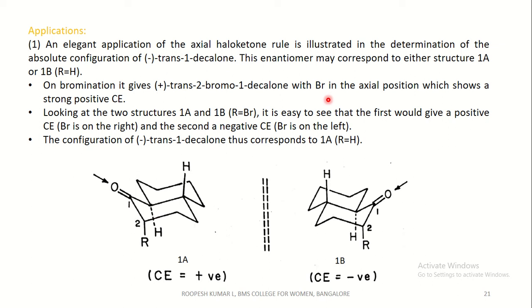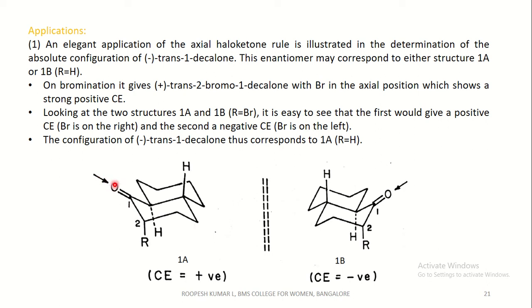That is, experimental proof showed that trans 2 bromo 1 decalone showed a strong positive Cotton effect. Looking at the two structures, 1A and 1B, when R is equal to Br, that is after bromination of trans 1 decalone, it is easy to say that the first would give a positive Cotton effect. That is, this is the first one.